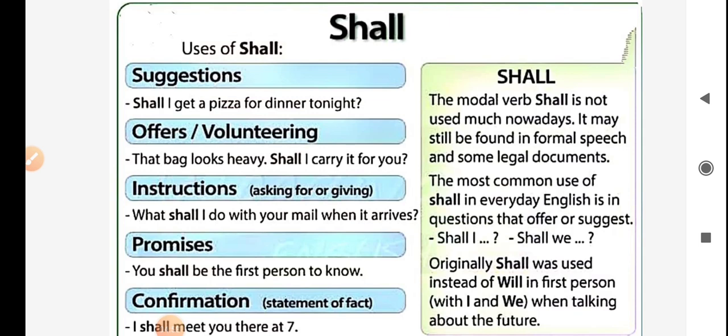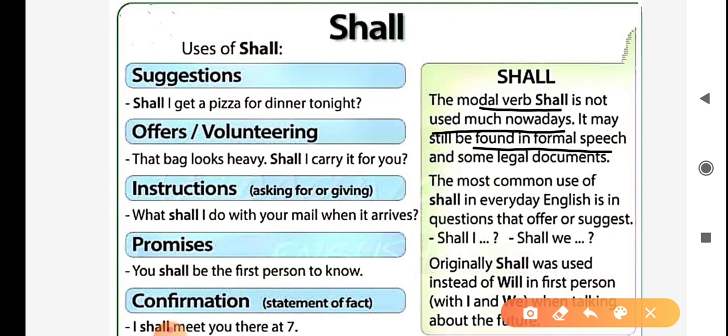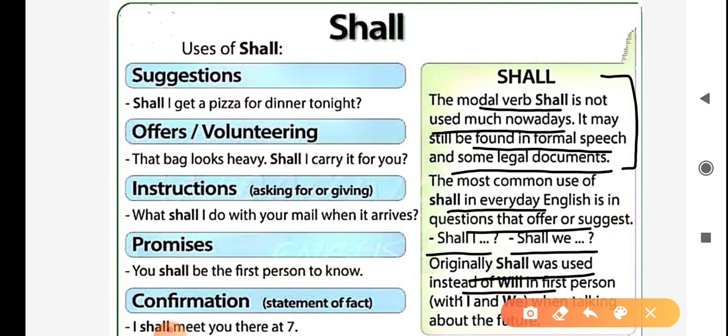Now let's discuss the usage of shall and will. First we'll take shall. As I told you, the modal verb shall is not used much nowadays. It may still be found in formal speech and some legal documents. The most common use of shall in everyday English is in questions that offer or suggest. For example, shall I? Shall we? Originally, shall was used instead of will in first person with I and we when talking about the future.